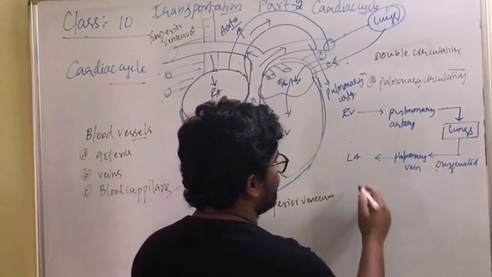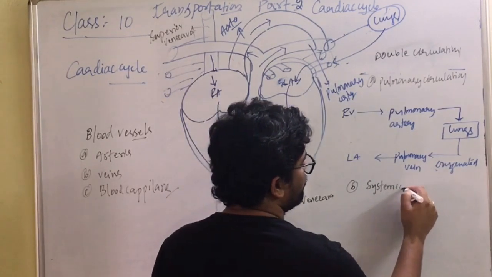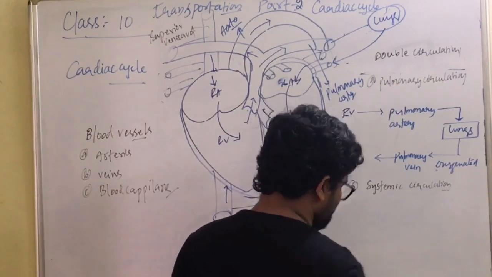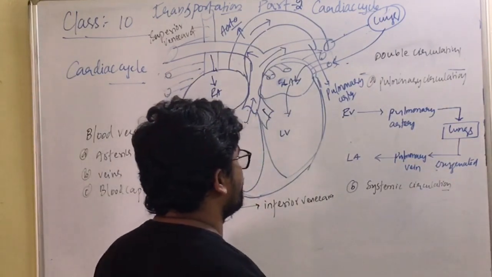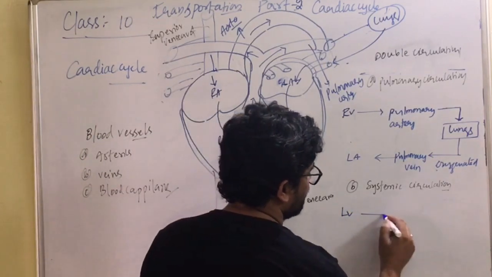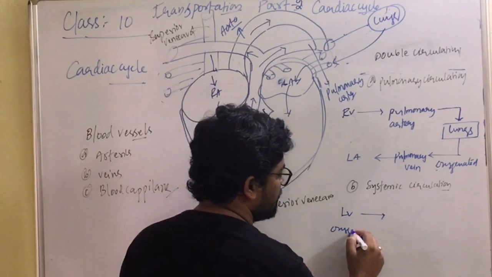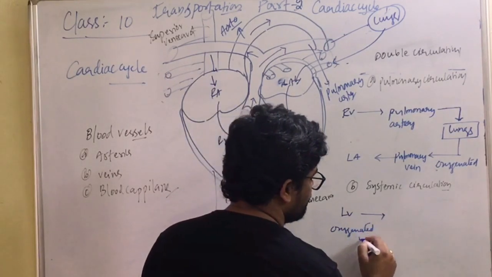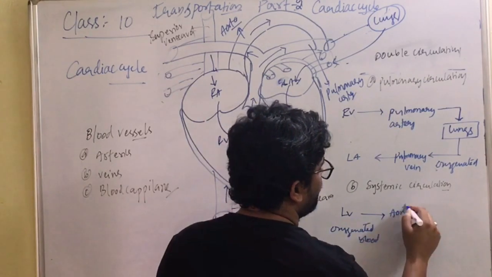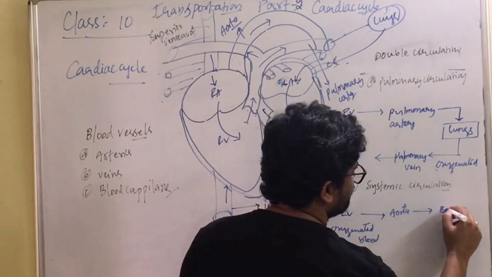Another type of circulation we have is systemic circulation. So what is systemic circulation? Let us discuss that. The systemic circulation starts from the left ventricle. From the left ventricle, oxygenated blood is carried by the aorta. The aorta supplies the blood to the body parts.